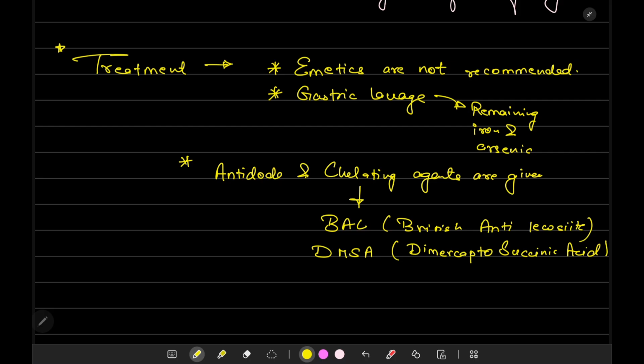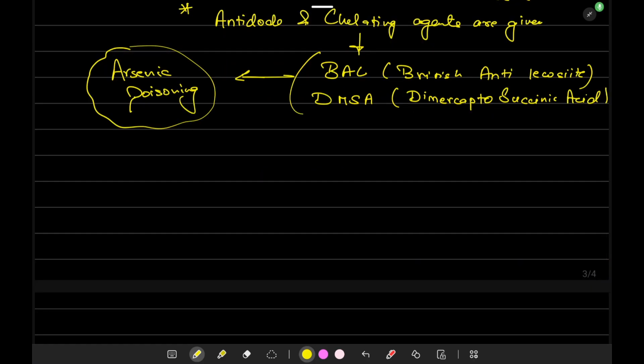These chelating agents are used to treat arsenic poisoning.